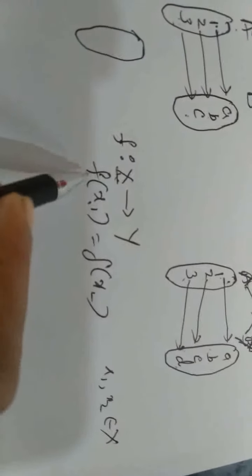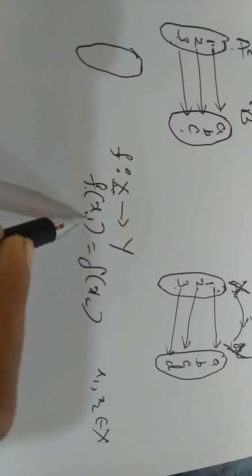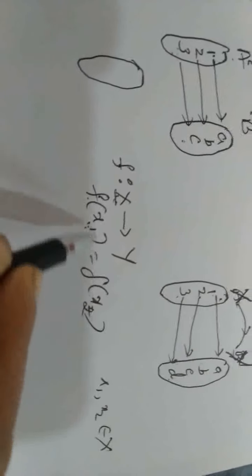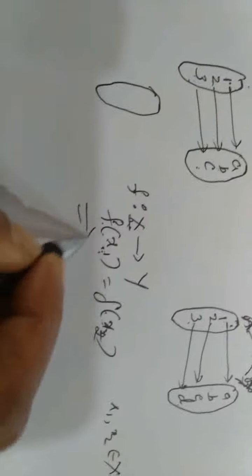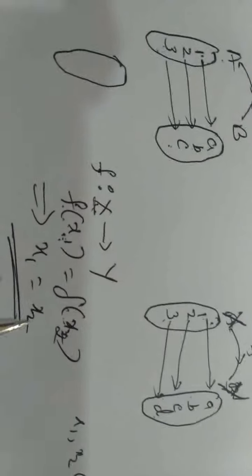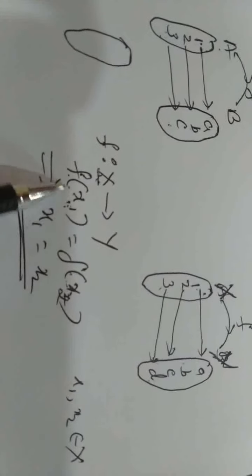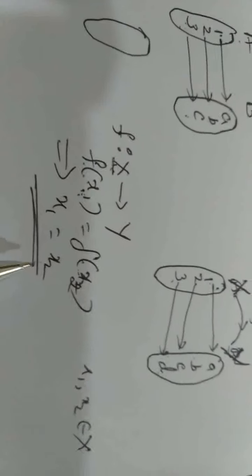For any two elements, f of x1 and f of x2 are equal. F of x1 means image of x1. Okay, f of x2 means image of x2. If they are same, images of any two elements are same, it implies x1 is equal to x2. If a function is 1 1, then this condition must hold. Suppose f of x1 is equal to f of x2 implies x1 is equal to x2.